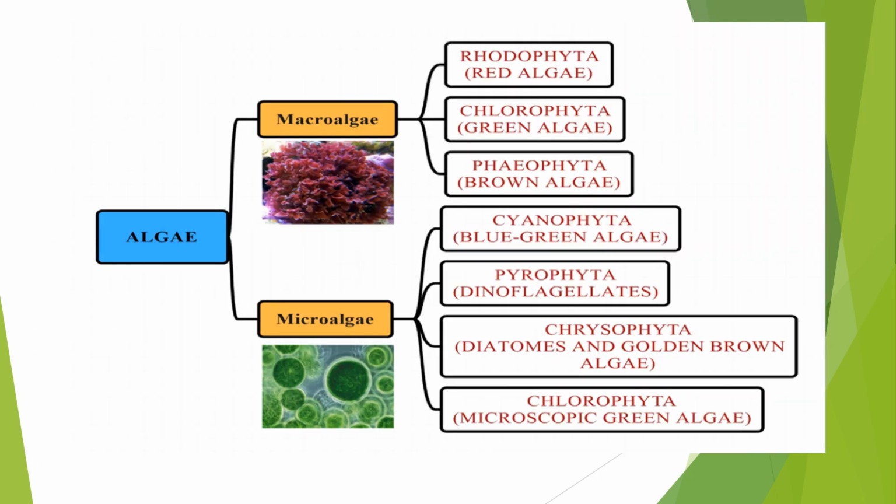Here are some examples of different algae: red algae, you can see the red color, green algae, brown algae, which are mostly seen in marine environments, diatoms, blue-green algae, and dinoflagellates.